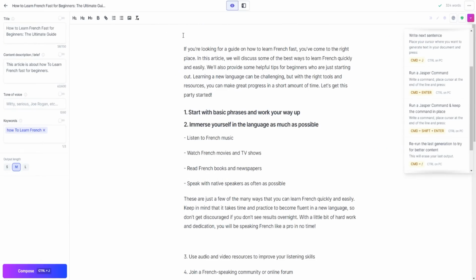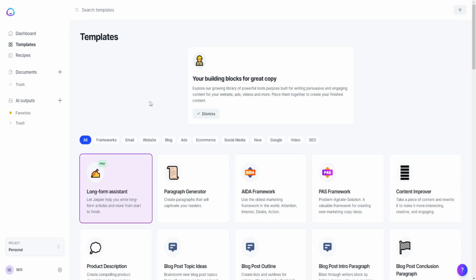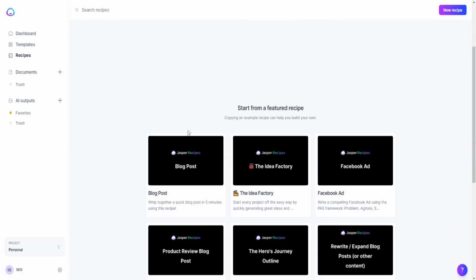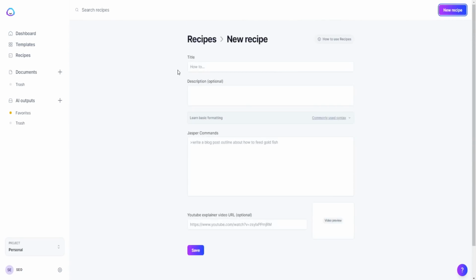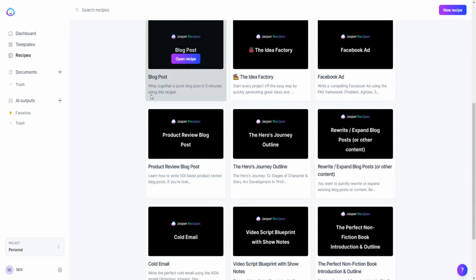What I really do just love about Jasper, if we go back over here to our dashboard, is not only all the templates we get access to, but also the recipes. I just love the recipe feature. You can create new recipes as well. So these are basically instructions that you give Jasper to generate AI content for you. And there's again pre-made instructions.